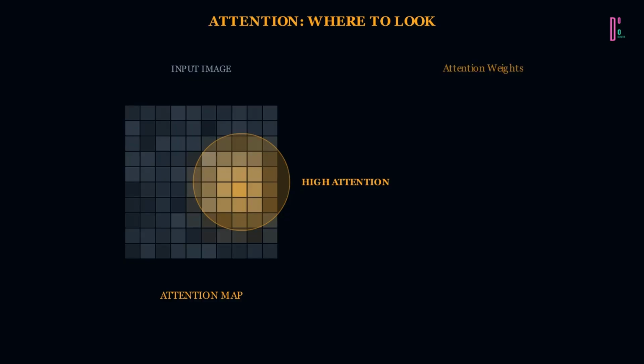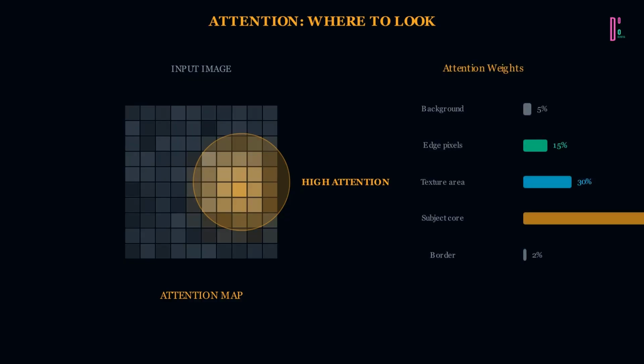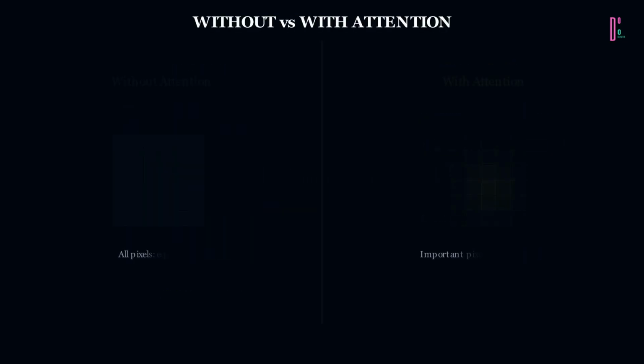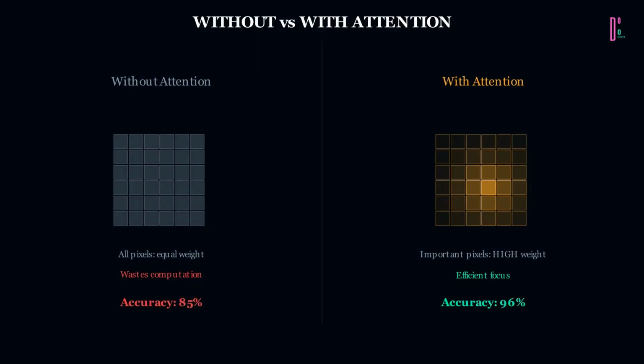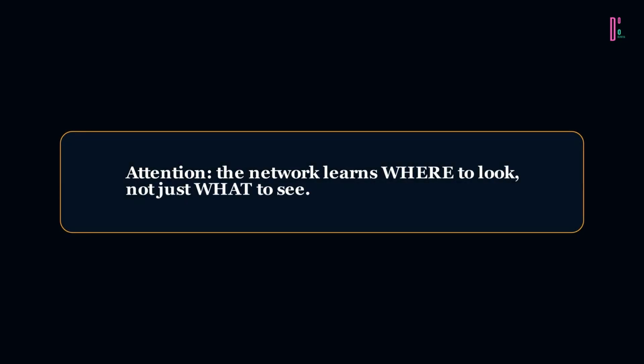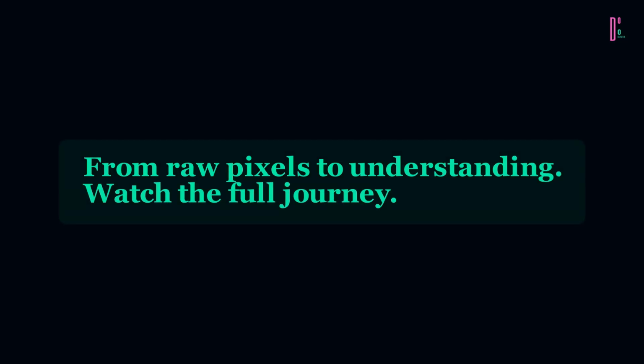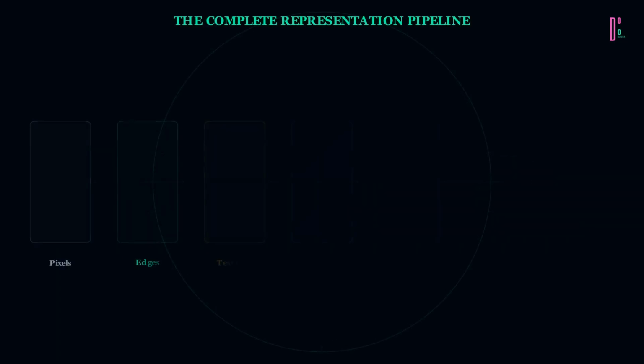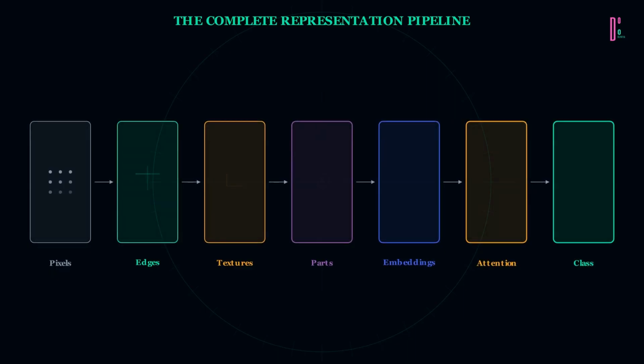From raw pixels to understanding, watch the full journey. Pixels become edges, edges become textures, textures become parts, parts become embeddings. Attention focuses the signal, classification makes the final call. A particle enters as gray pixel data, green at edges, gold at textures, purple at parts, blue in embedding space, gold under attention. Finally, a green flash, classified. The machine knows what it's looking at.